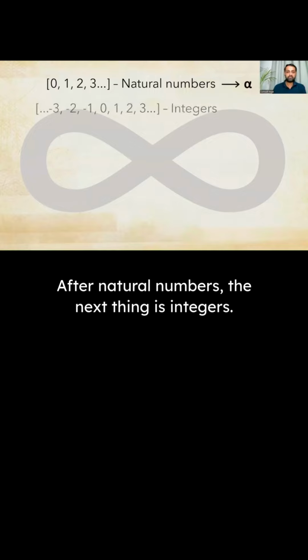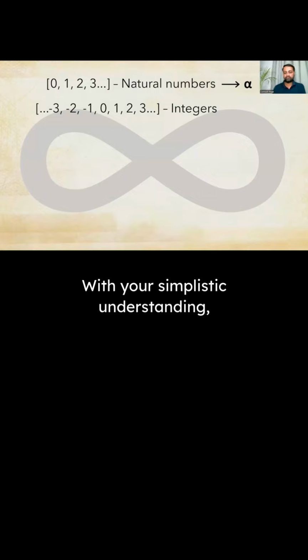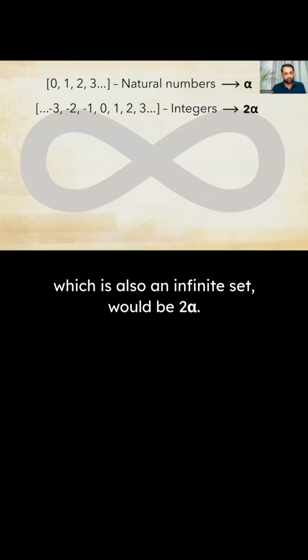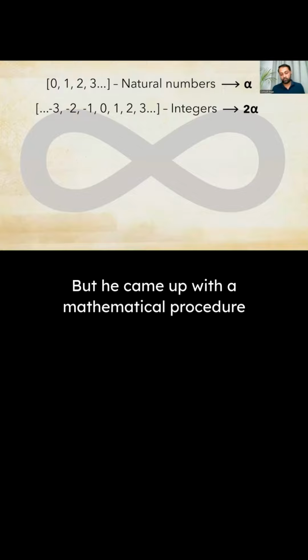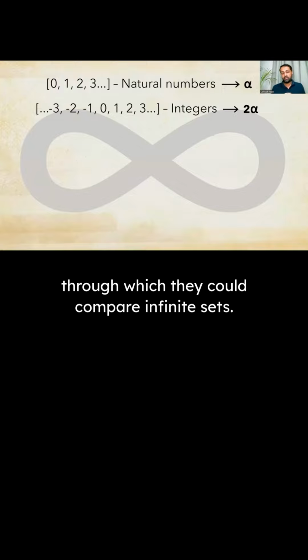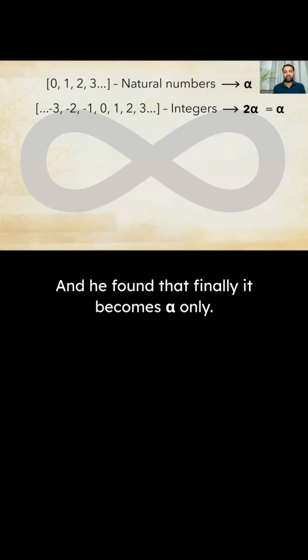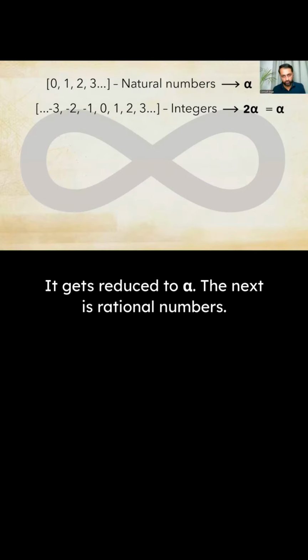After natural numbers, the next thing is integers. With your simplistic understanding, you would say that the size of the integer set, which is also an infinite set, would be 2 alpha. But he came up with the mathematical procedure through which they could compare infinite sets. It's called the one-to-one correspondence method. And he found that finally it becomes alpha only. It gets reduced to alpha.